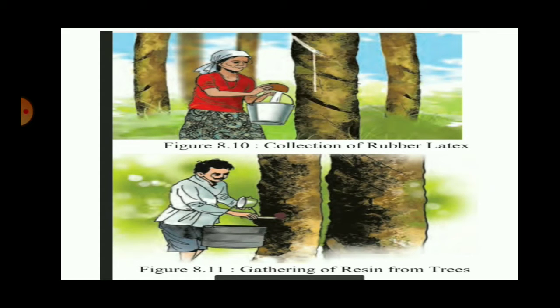This plant secretes this resin for the protection. The resin is secreted as a protection and it is beneficial to the plant to protect itself from insects and other pathogens. So rubber, latex, resin, honey and wood, these are some of the things that you get from the trees, from the forest.